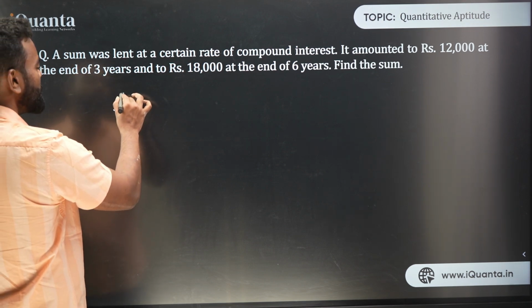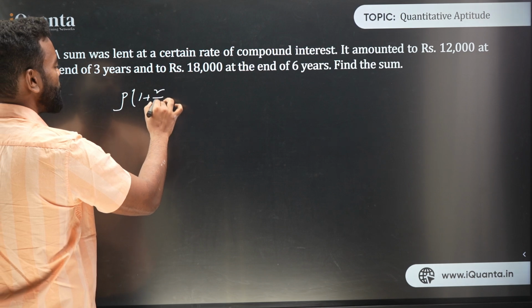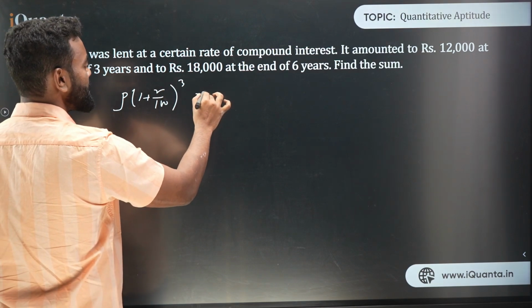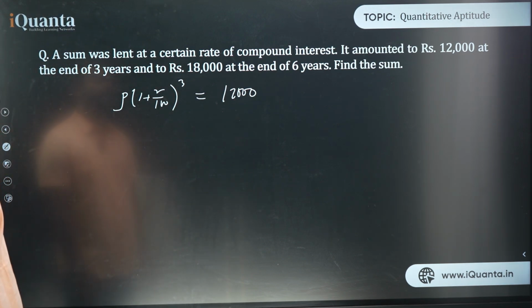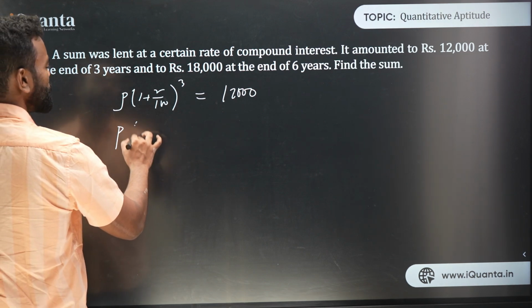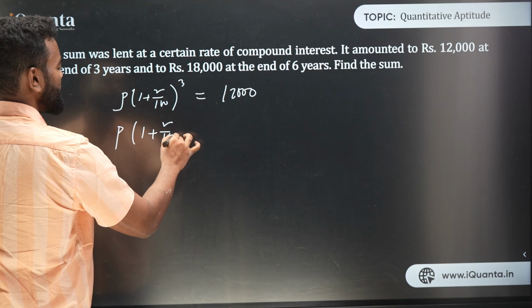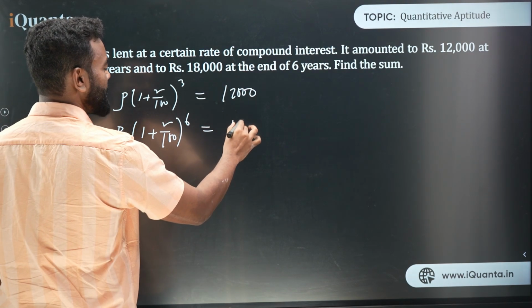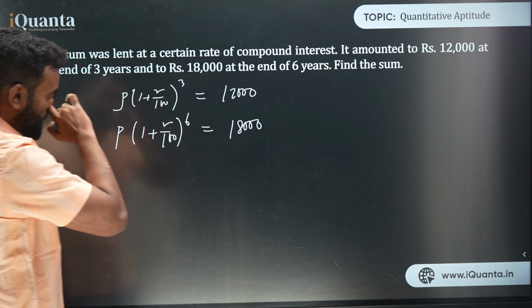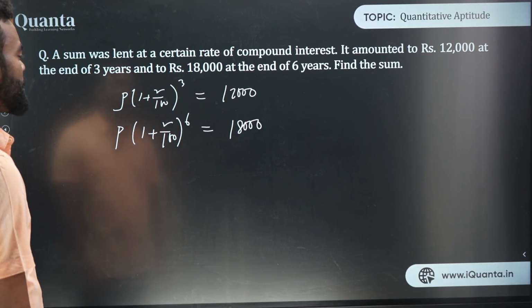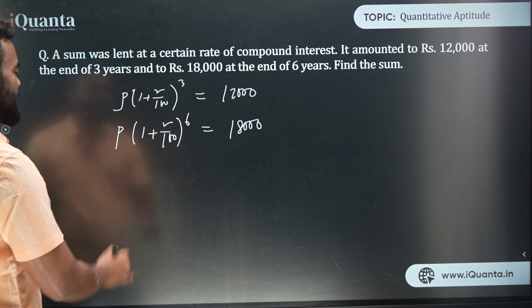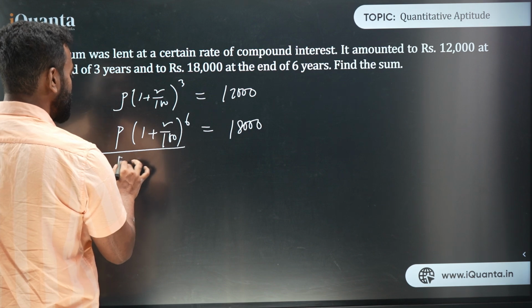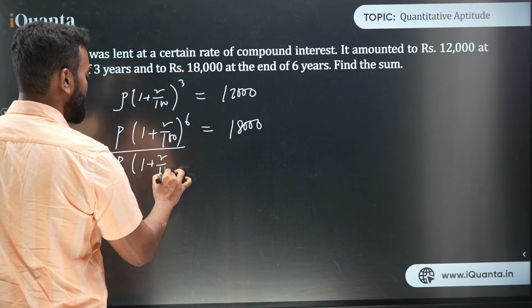Now think about it in this way. If I use the formula, this is P into 1 plus R upon 100 whole cube is equal to 12,000, right? So the sum was lent at compound interest, it amounted to 12,000 at the end of 3 years, and P into 1 plus R upon 100 to the power 6 is equal to 18,000, right? So you need to find what? You need to find the sum exactly. Now the easiest way to solve this question is to divide this by this. So if I divide this by this,